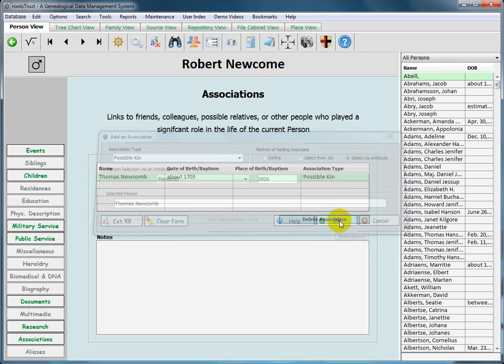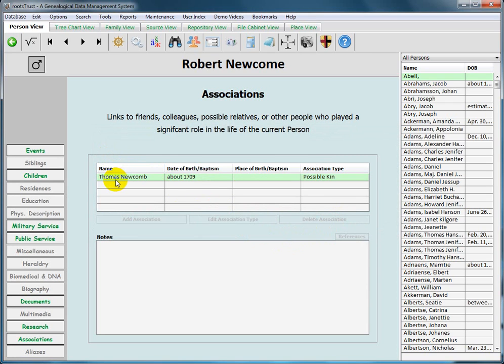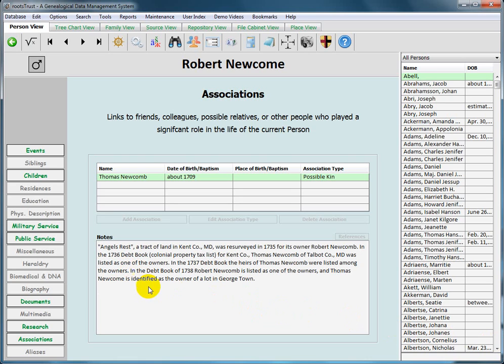So we click on OK, and now we see that there's an entry in the associations table for Thomas Newcomb, and the association type is possible kin. I'm going to select some text and do a copy and paste into the notes field here to save some time, and that's the text that describes why I believe these two gentlemen were related.